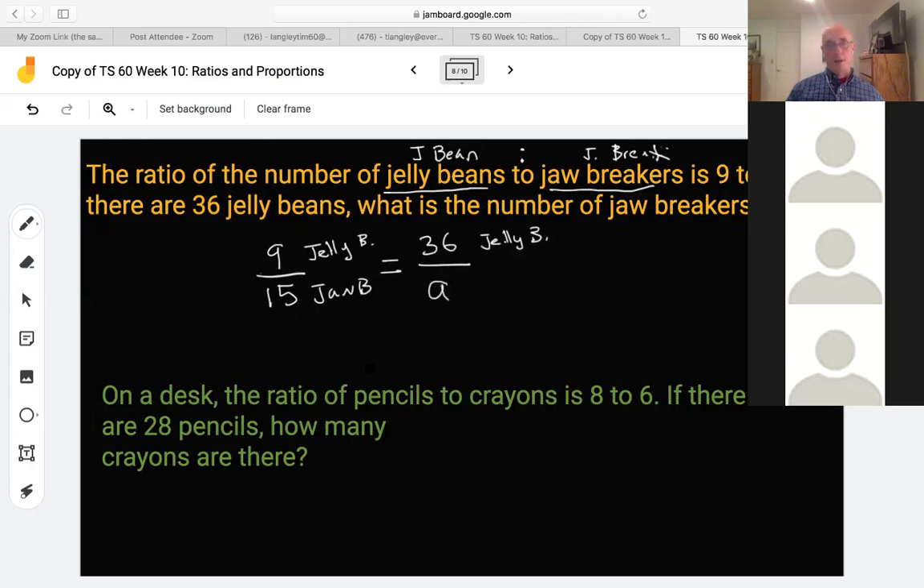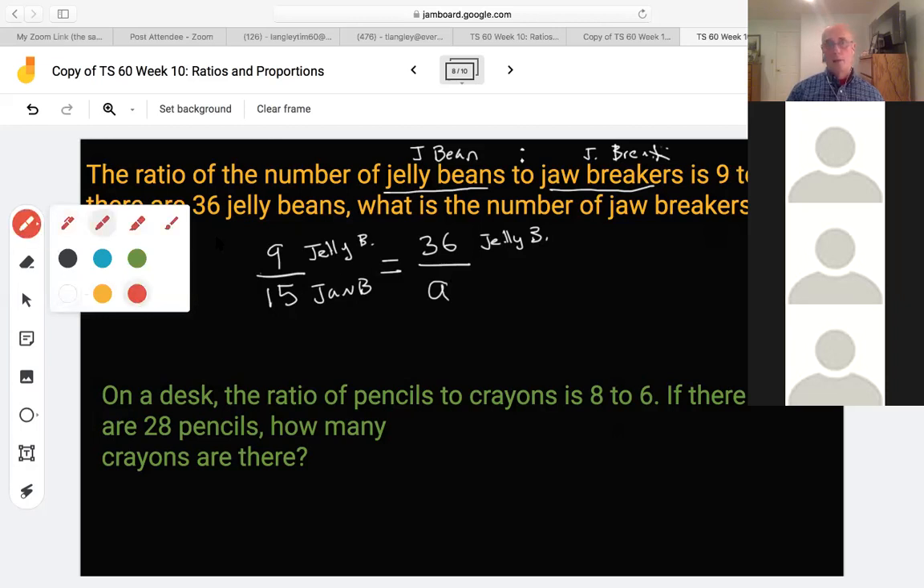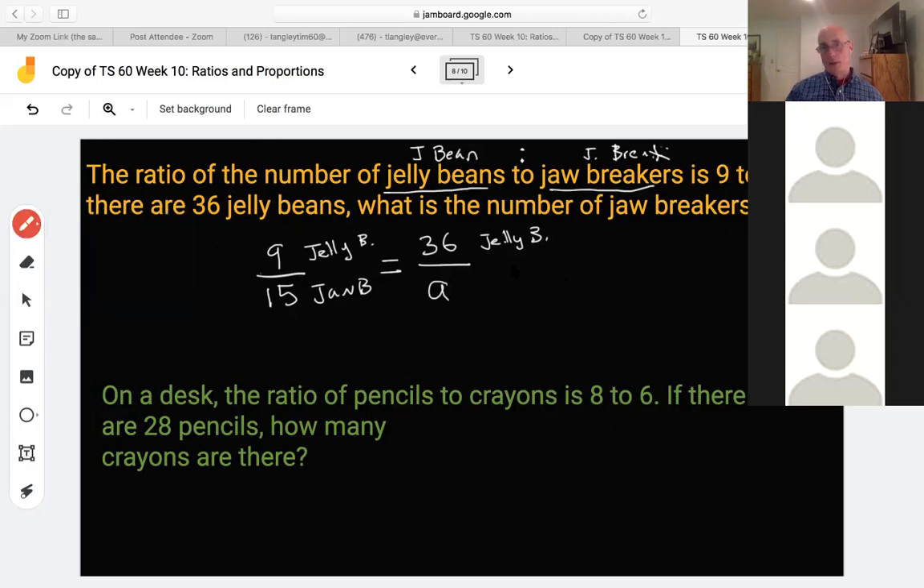You see how I set that up? I've kept everything side by side. At this point, we're just ready to roll. We can go 9A. I'll turn this whole ratio proportion into an algebra problem: 9A equals 36 times 15, which is 540. And I think from here, you know what to do. You can divide both sides by 9, and you've got it.